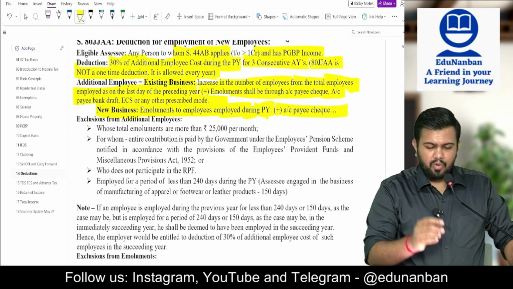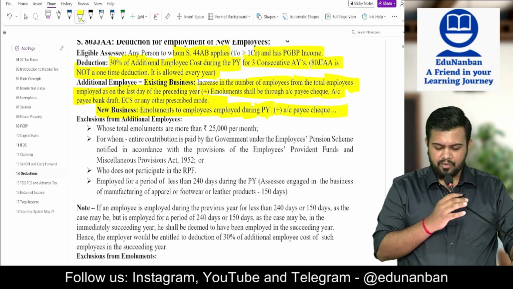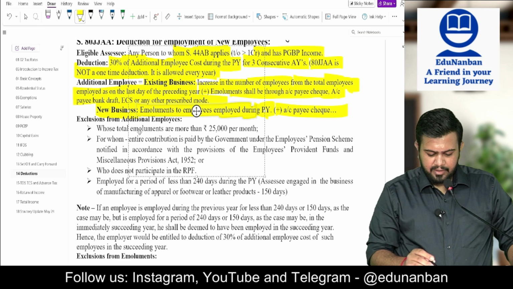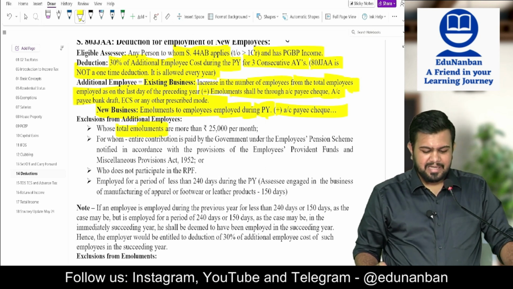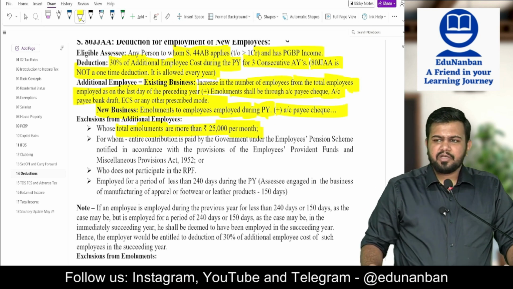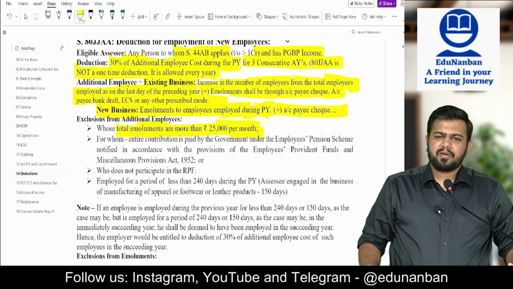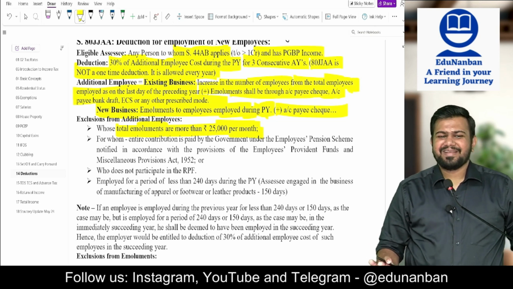Now, who are not included in this employee definition? Number 1, an employee whose total emolument, that is salary, is more than 25,000 per month. If the salary is more than 25,000 per month, those employees will not be considered. We cannot give deduction to that extent.